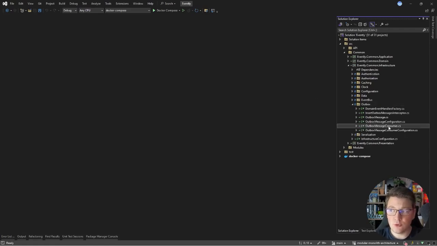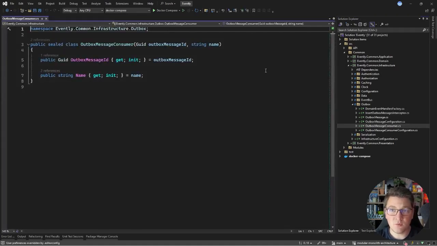And I'm going to introduce two additional types into the outbox folder. The first one is going to be an OutboxMessageConsumer. This is how we are going to check if we have processed a given outbox message for the respective handler. The outbox message ID is going to point to the outbox messages table, and the name property is going to be